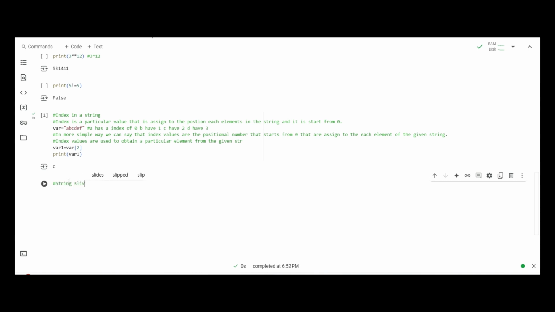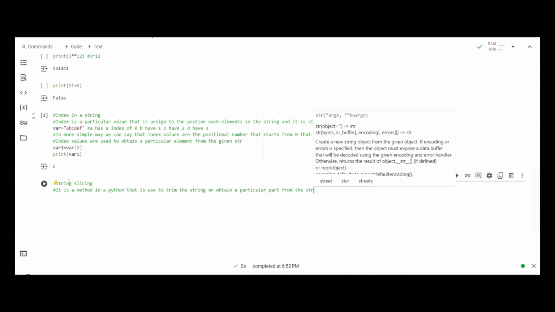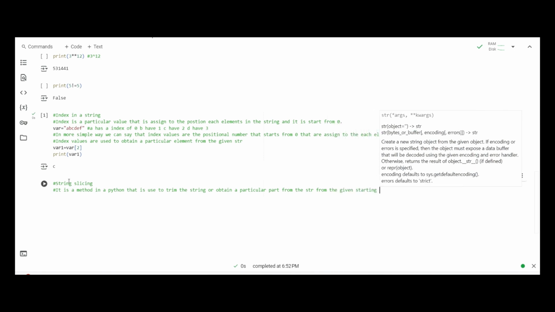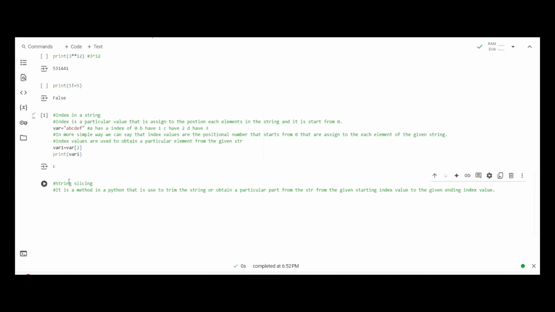String slicing is a method in Python that is used to trim the string or obtain a particular part from the string, from the given starting index value to the given ending index value.